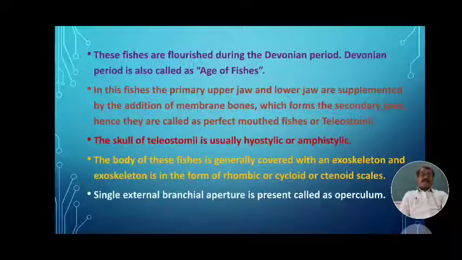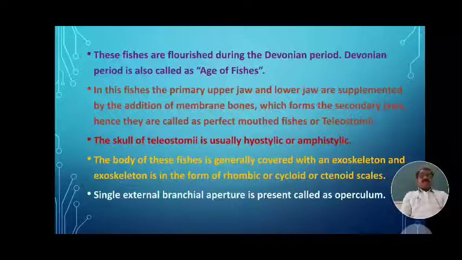What are the general characters of this teleostomy? These fishes flourished during the Devonian period, developing and flourishing on a large scale worldwide, and hence the Devonian period is also called the age of fishes or golden period of fishes.